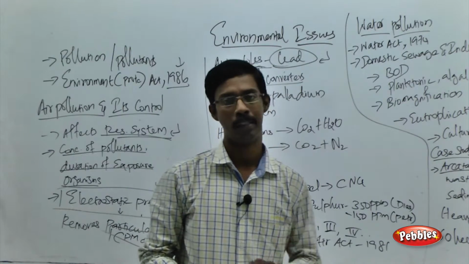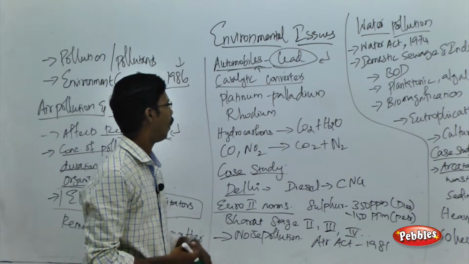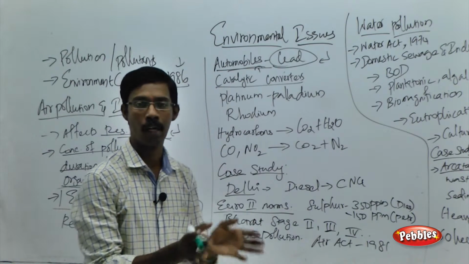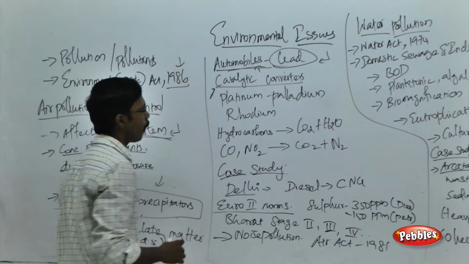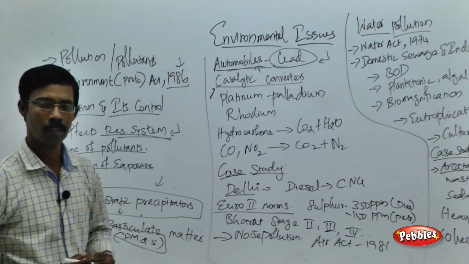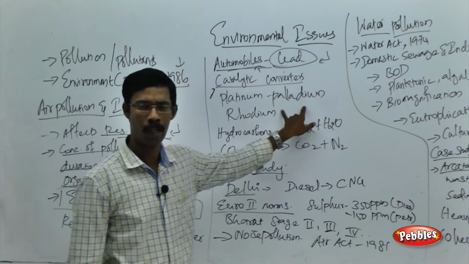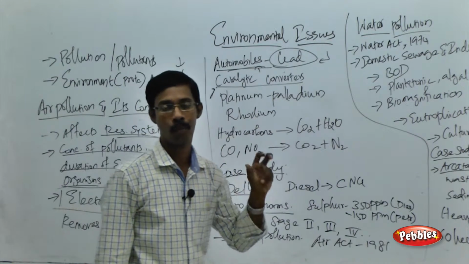We can go for two methods. We can go for unleaded petrol or diesel, or we can install catalytic converters in the automobiles or vehicles. What do you mean by catalytic converters? Catalytic converters are made of specific elements, for example a combination of platinum and palladium, or rhodium. So they are called catalytic converters.